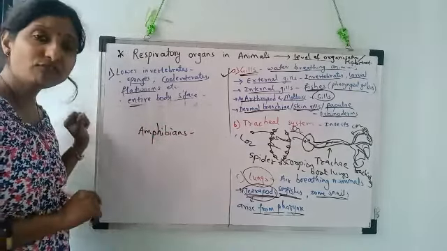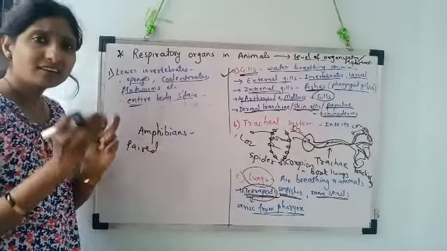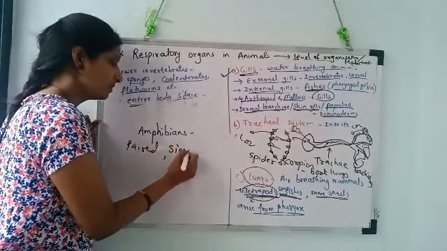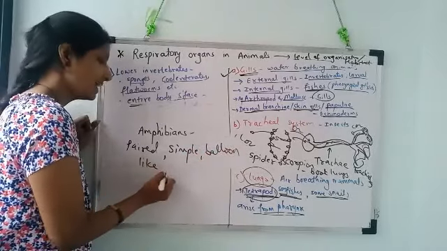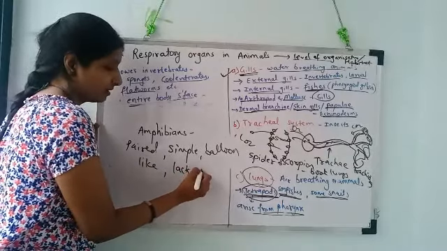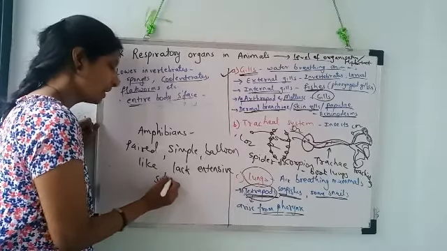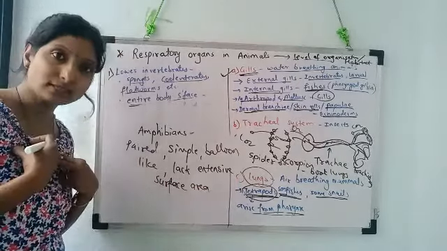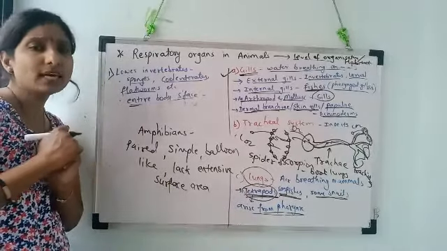The lungs of the amphibians are paired. Obviously, in any animal, lungs are always paired structures. But the lungs of the amphibians are paired, simple, balloon-like, and lack extensive surface area or large surface area for the exchange of gases. Means human lungs are a paired organ, but they have an extensive large surface area for the exchange of gases. Means the number of alveoli in the human lungs is more.